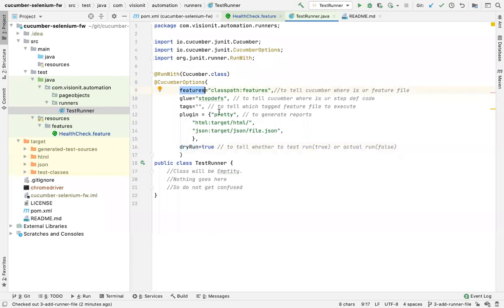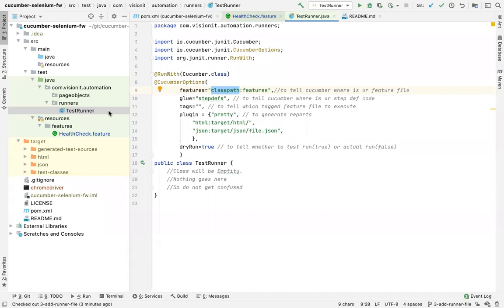So first is features. This is used to tell Cucumber where your feature files are present, where you are keeping your feature files in your framework or project. This is how I'm telling that my feature files are present inside classpath:features. मतलब मैं बता रहा हूँ कि classpath is when your code gets compiled, the path is accessed using this keyword called classpath. जब आपका कोड compile होगा तो वो classpath में basically जाके save होता है in a compiled form.